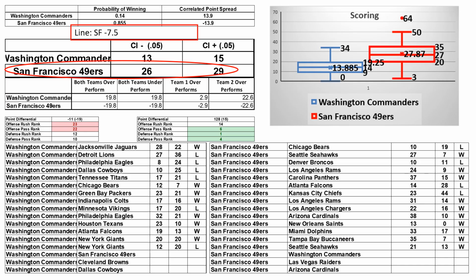San Francisco against the Washington Commanders. San Francisco is favored by 7.5 points. San Francisco has been playing really well since they've got Christian McCaffrey. And just look at the number of games in a row that they've won. They've really solidified that. I do think that Washington is a solid team.